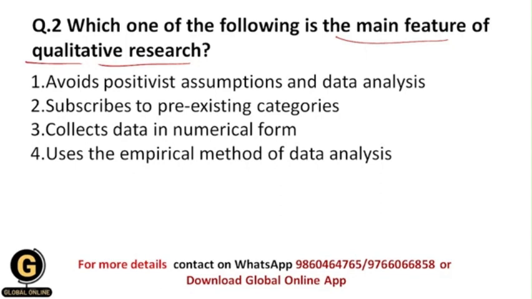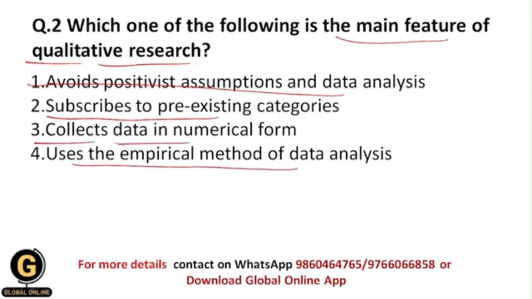Next is: which one of the following is the main feature of qualitative research? Whether it avoids positivist assumptions and data analysis, or subscribes to pre-existing categories, or collects data in numerical form, or uses the empirical method of data analysis. Basically, first of all we need to understand what exactly the positivist approach is.